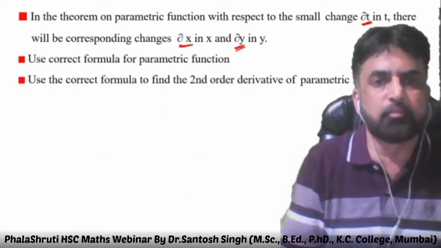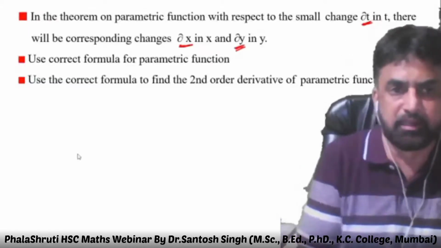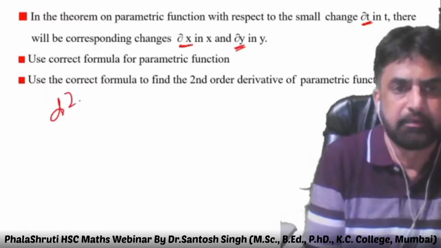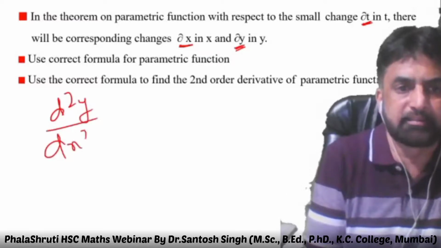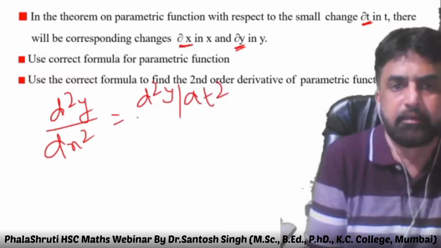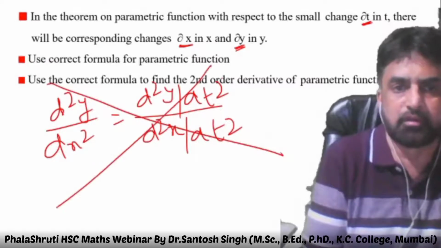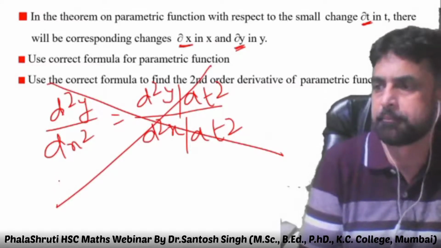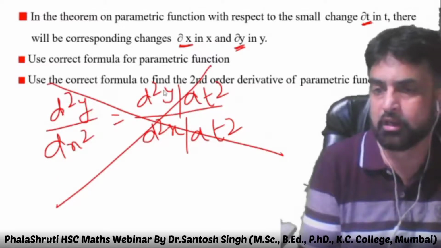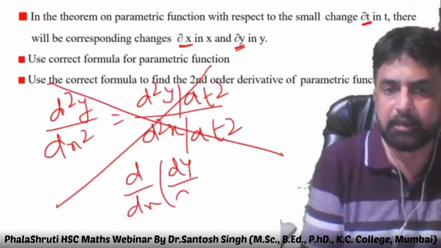Use the correct formula to find the second order derivative of parametric functions. And then I'm saying d2y/dx2 is not the same as d2y/dt2 upon d2x/dt2. This is not the correct formula. It will not be this for the second derivative, so please be careful about that.